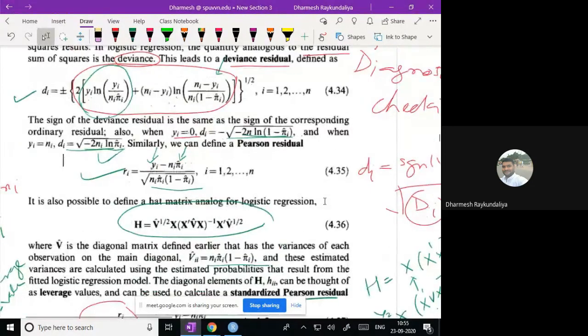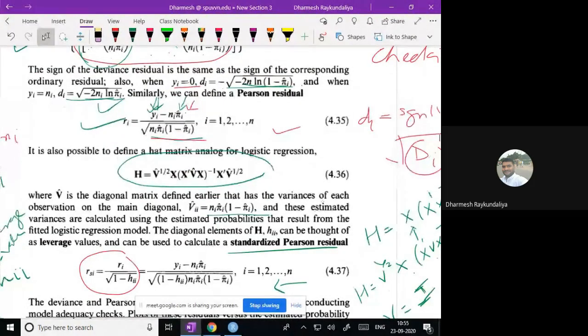Okay. Pearson residual is nothing but observed minus predicted divided by the corresponding estimate of the standard deviation of y_i. The estimate of variance of y_i is n_i pi_i (1 minus pi_i), and because we take the standard deviation, it is the square root of that. So this is the Pearson residual.